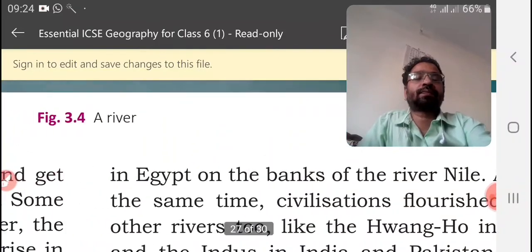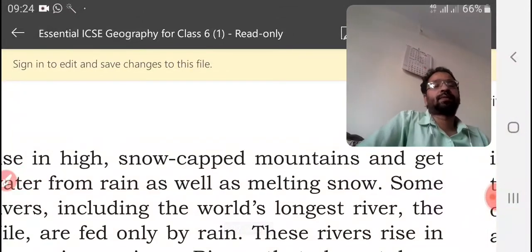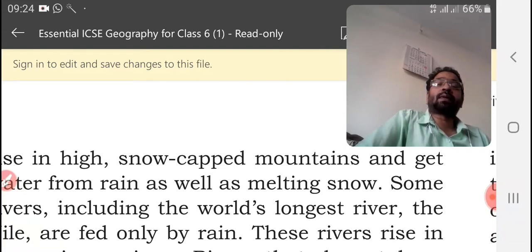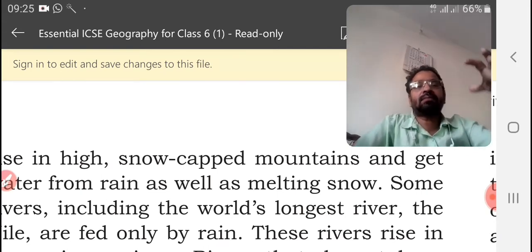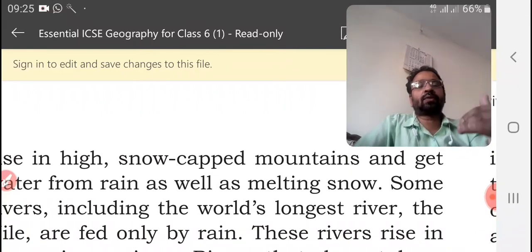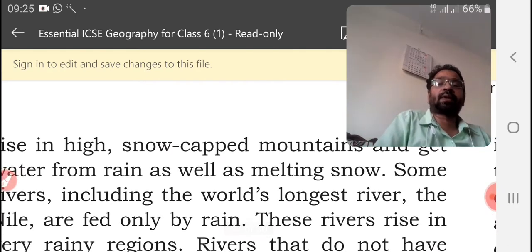We know some rivers like the Ganga, the Ganges, begin from the top of the Himalayas, from melting ice. Because of this melting ice, water flows through these rivers, and they also get water from rain.